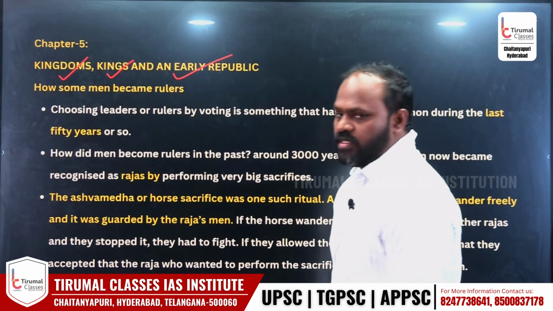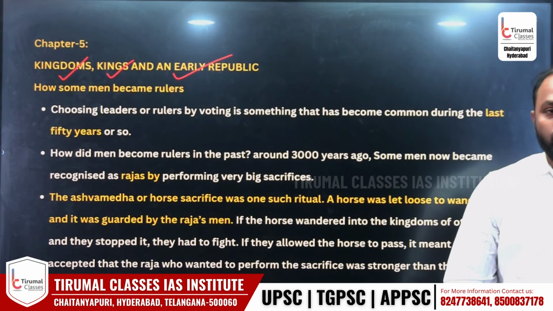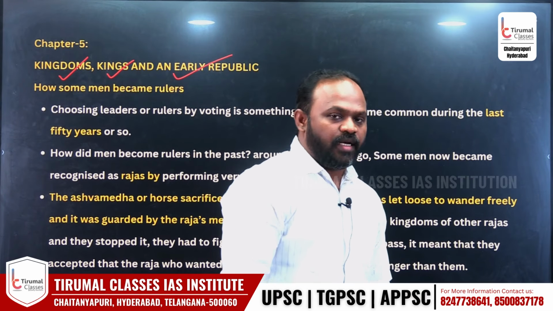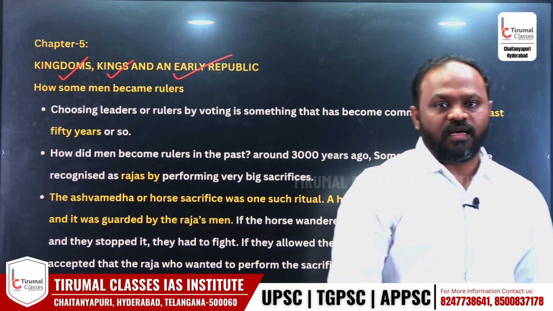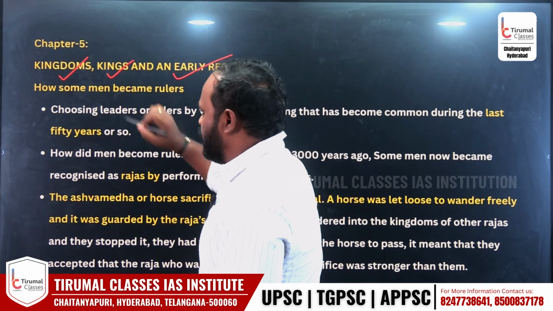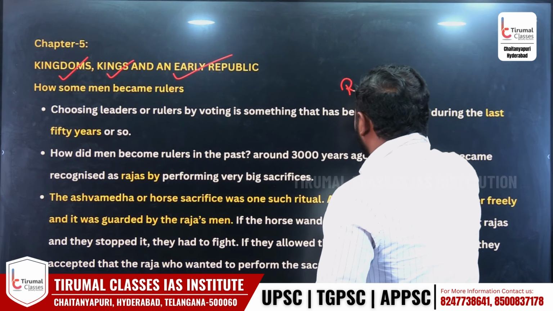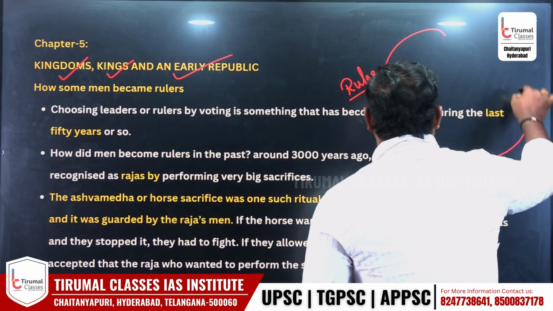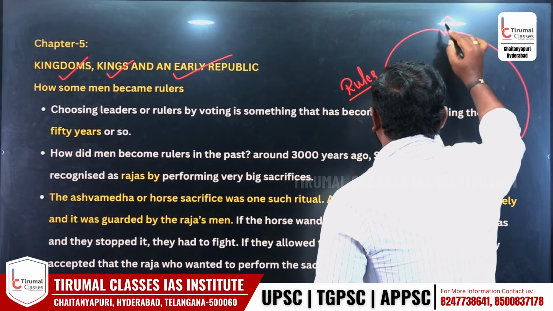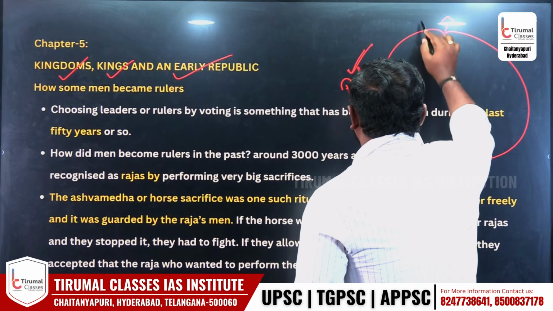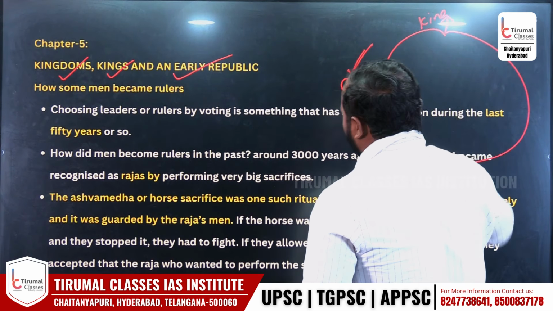Sir, can we call a kingdom a large area that is ruled by a king? For example, the Magadha kingdom, the Vajji kingdom. There are very large kingdoms in India. And what do you mean by kings? The rulers. A larger area ruled by a particular person can be called a kingdom, and the ruler can be called a king.